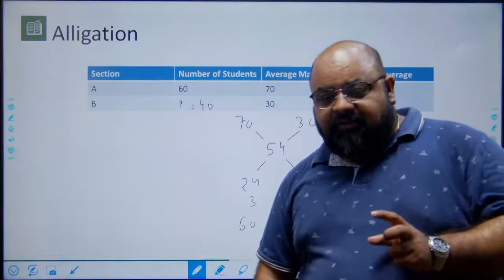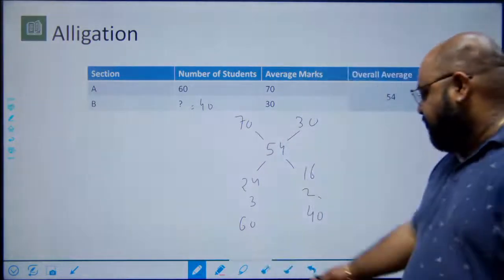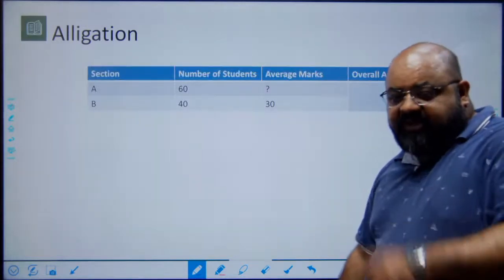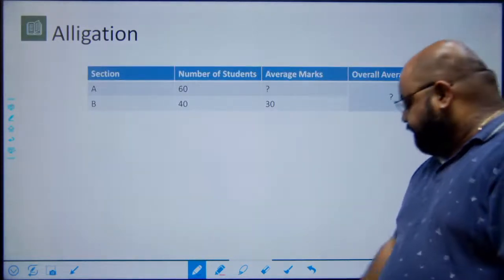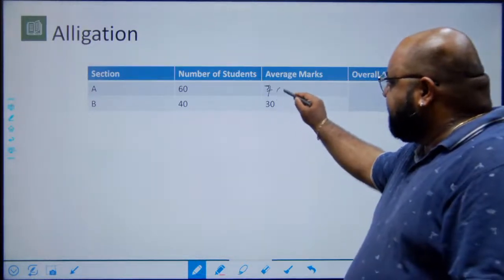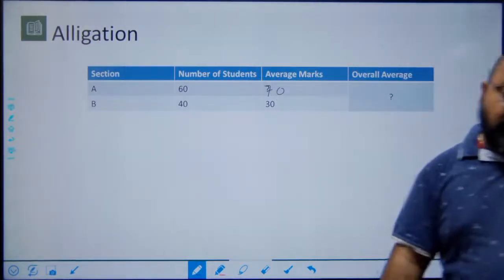Either the score of one of the sections is not given, or the number of students in one of the sections is not given, or the third question could be where the average is not given, something that we started from. Sorry. So here suppose I give you that this is 70 and I have to find out the overall average.